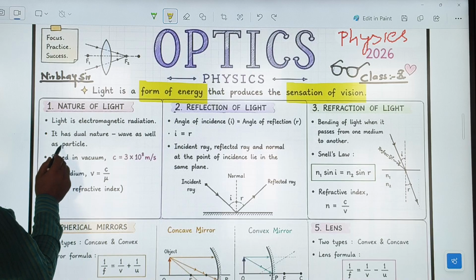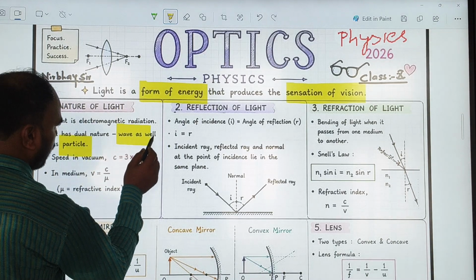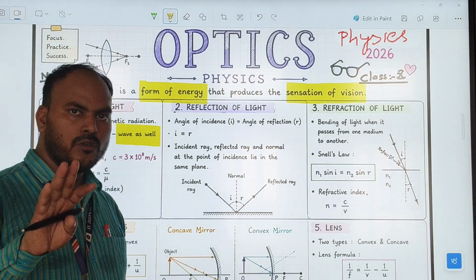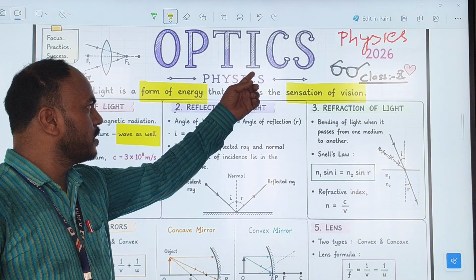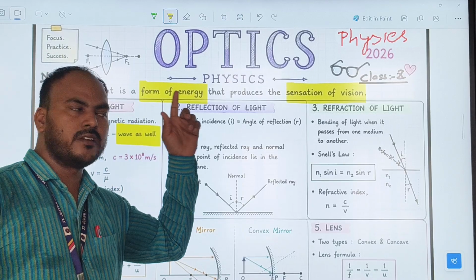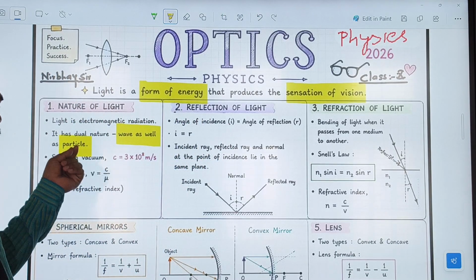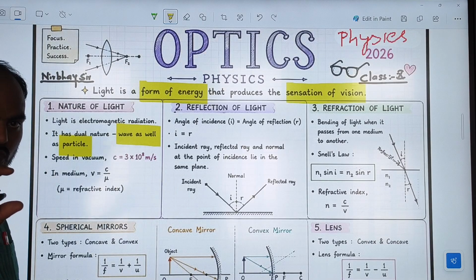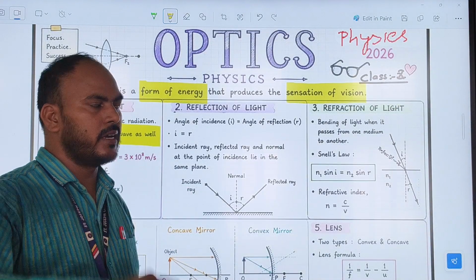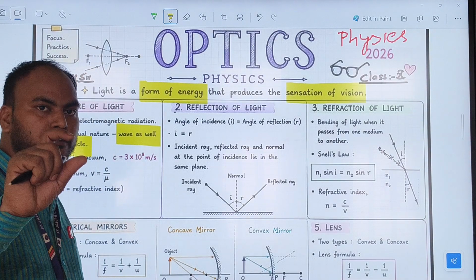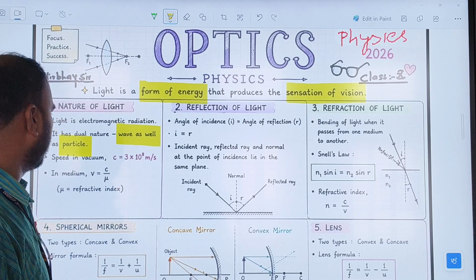Here this is the particle nature and this is the wave nature. Dear students, in class 10 we are studying optics, light, reflection and refraction. In this we study only the behavior of the ray, the light particles. We are not studying the wave nature of light in class 10.